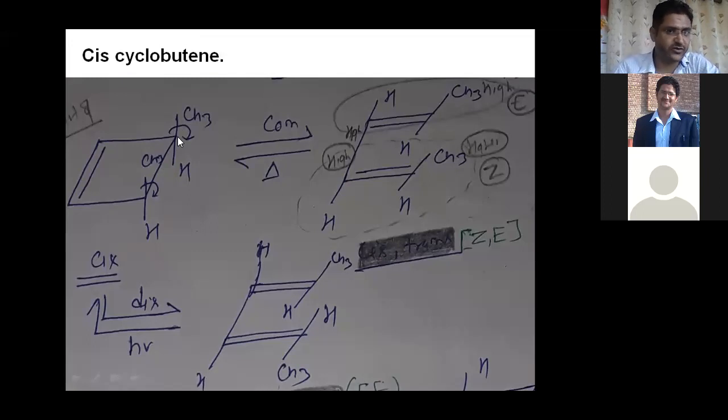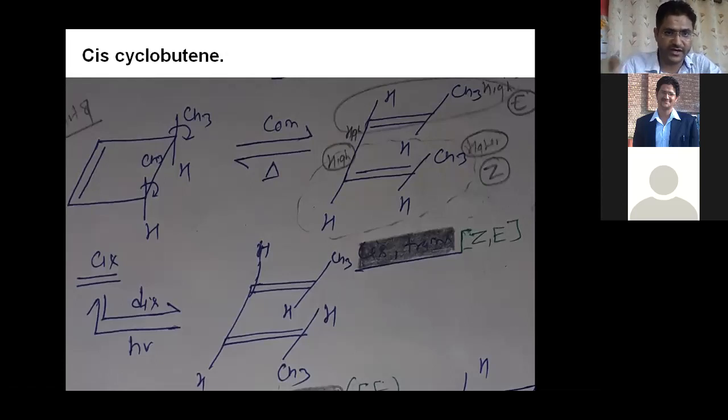Now the same point comes: if thermal condition, then it means the second molecular orbital participates, the HOMO will participate, right? And when the HOMO participates, then there is conrotation. And if there is conrotation, then there is a C2 plane of symmetry. And if there is a C2 plane of symmetry, then there is conrotation. Each point is connected with one another, right?